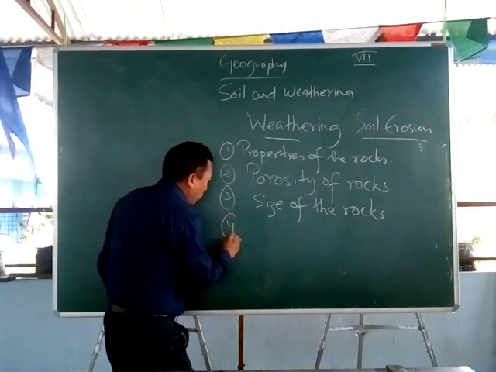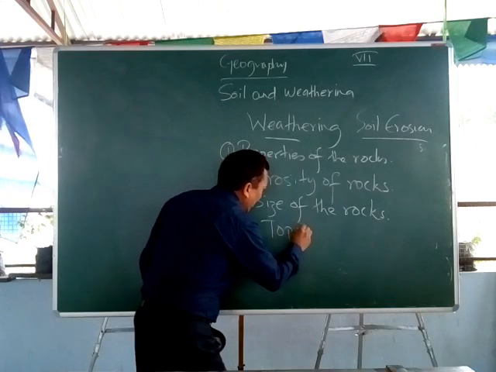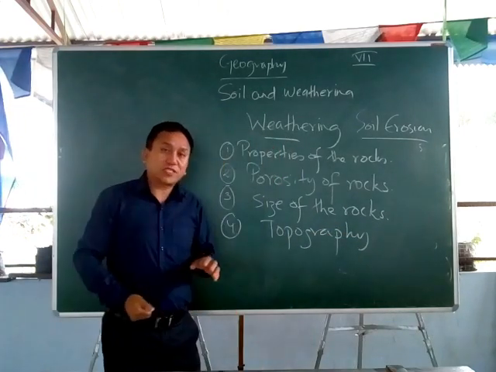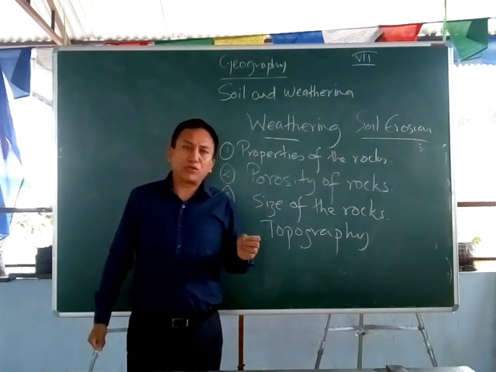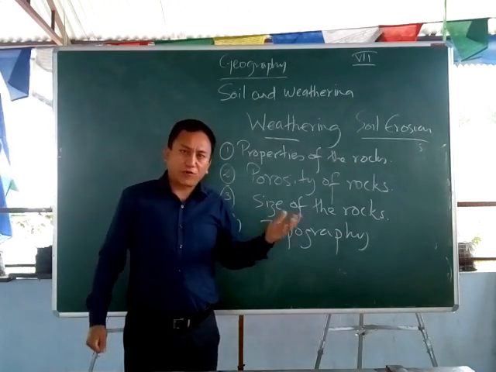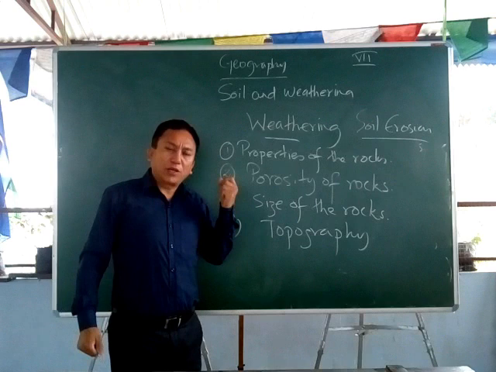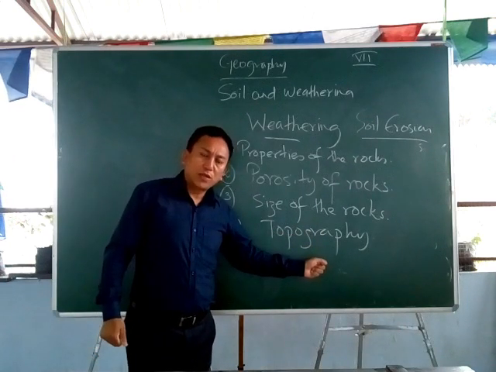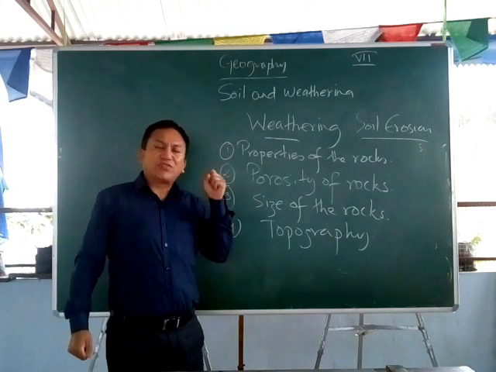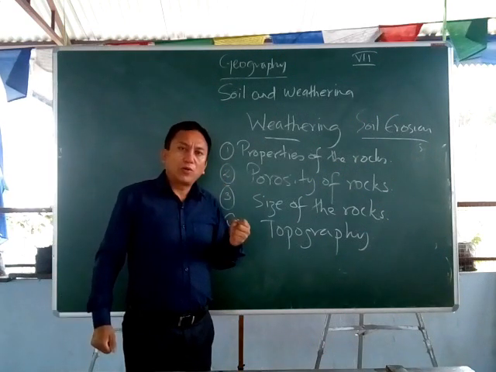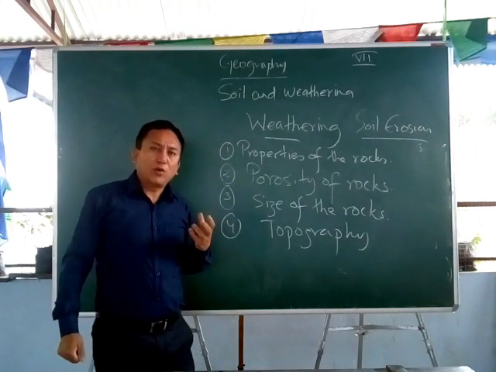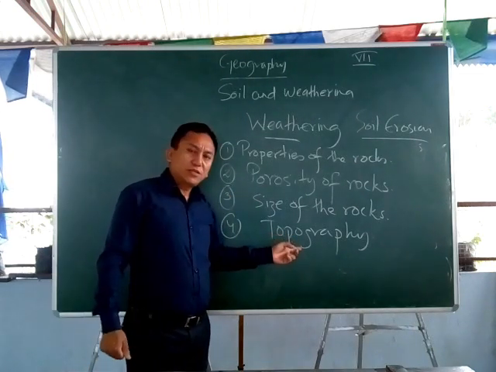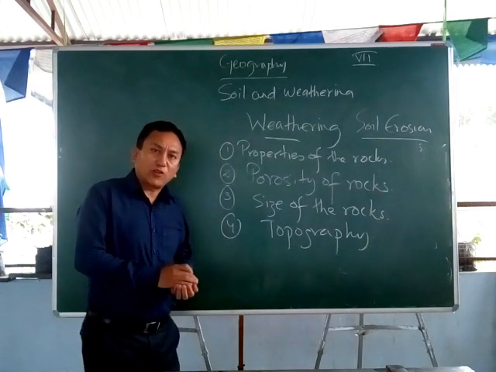Then we have point number four, which is topography. Topography also affects the weathering. If you see in high altitude regions, for instance the frost action which I told you, because of ice also, rocks are broken down, weathering takes place. In the high altitude regions where it is very moist, where a lot of moisture is there, what happens there? The rocks are broken down faster. See? That is because of the topography also.